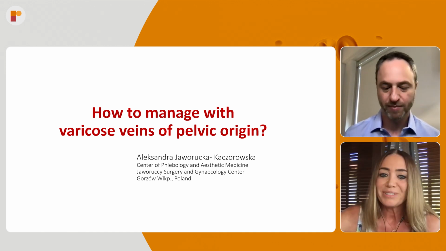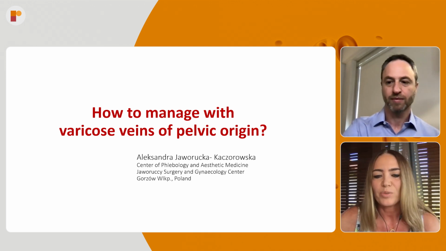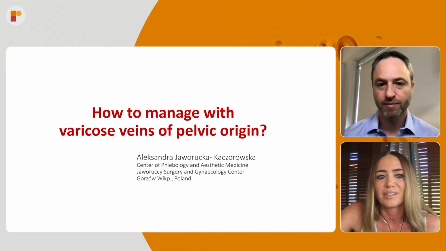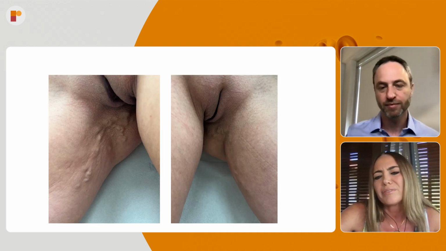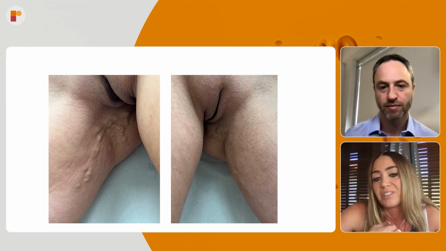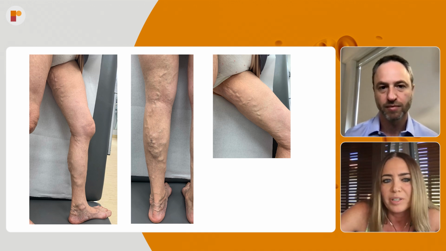Absolutely. So I will start with my case. I will show you how I manage varicose veins of pelvic origin. We have to remember that it's a really huge problem we are dealing with. We are seeing these patients even more often than patients with chronic pelvic pain.